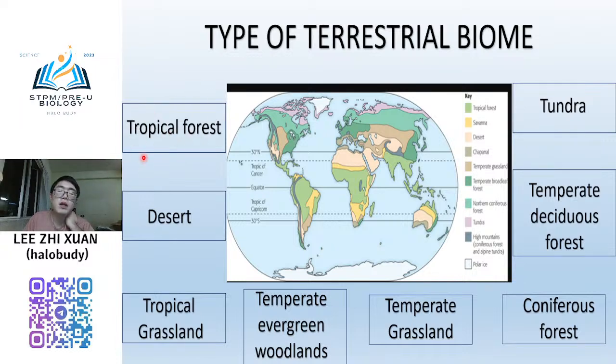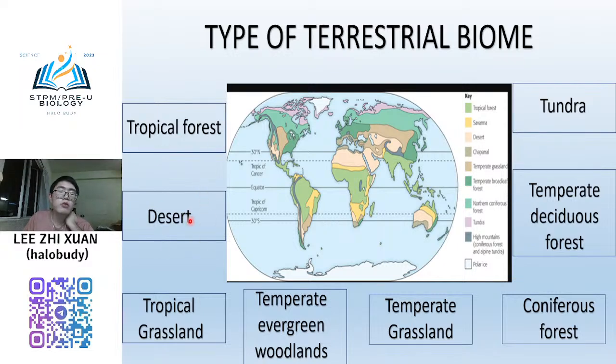You can see on this world map that around Malaysia, Southeast Asia, India, and also Brazil, and some of Africa, all of them are tropical forest. Normally in the equatorial area, all of them are known as tropical forest.